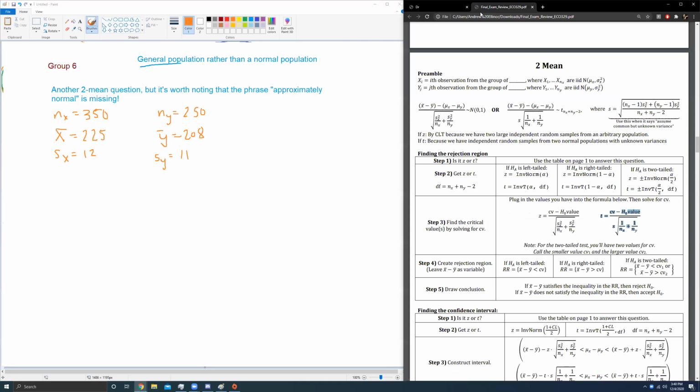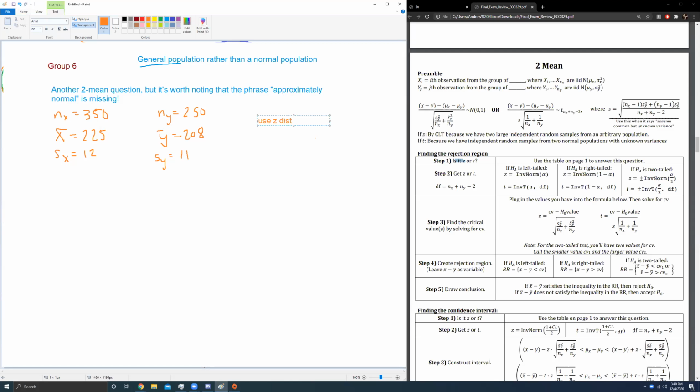So we're going to be using the z distribution. Why can we use the z distribution? Well, even though the population is not known to be normal, our sample sizes are large enough so that the central limit theorem says we can use the normal distribution.